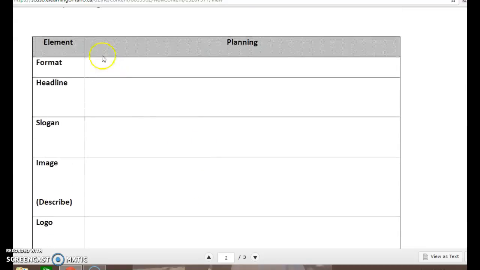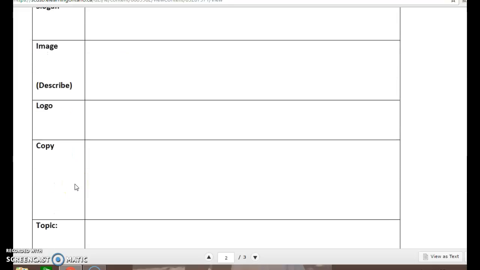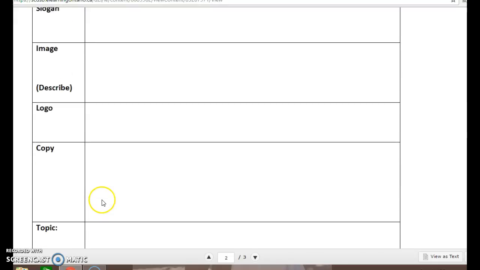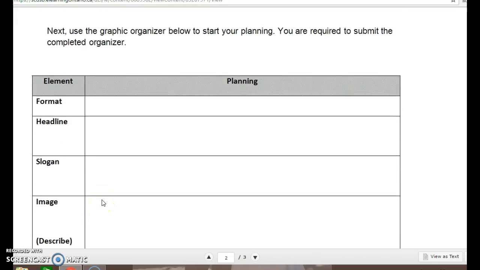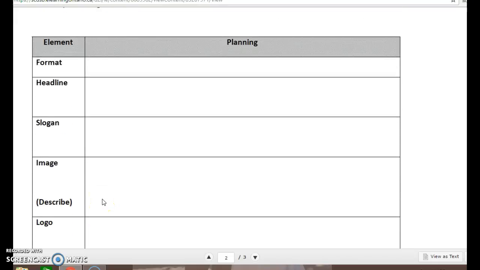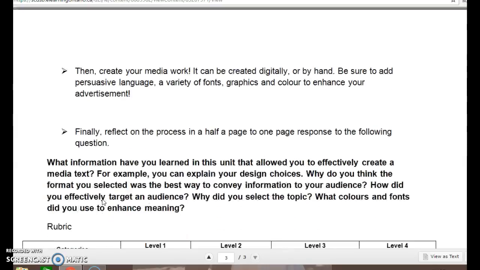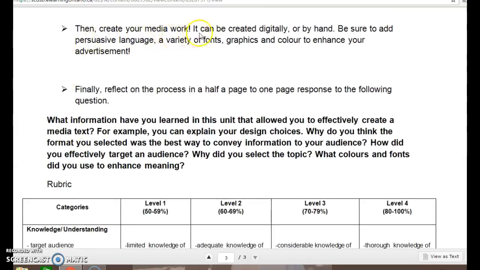So as you can see, the elements of advertisement are included on your planning template, as well as topic, purpose, and audience. All parts of this graphic organizer must be completed before you start your advertisement, and a completed organizer must be submitted with your advertisement. Then create your media work. It can be created digitally or by hand. Be sure to add persuasive language, a variety of fonts, graphics, and color to enhance your advertisement.